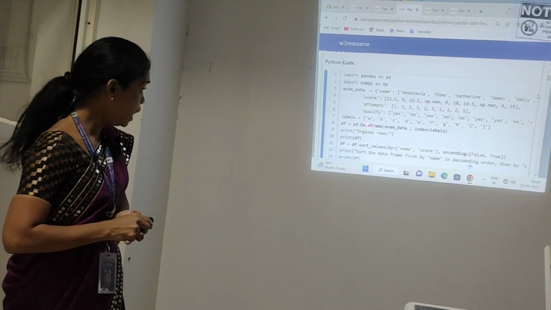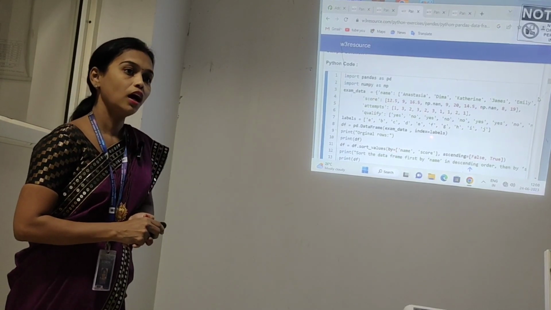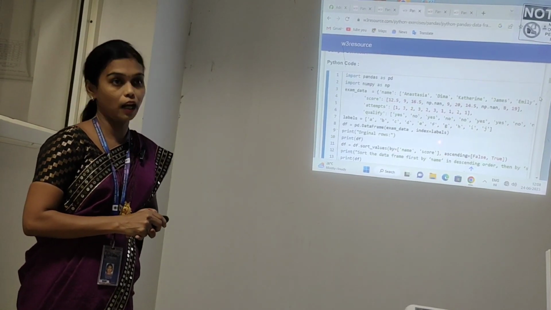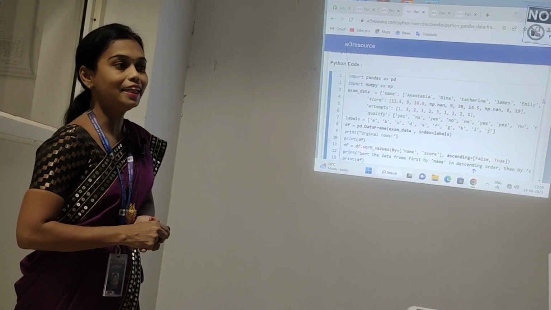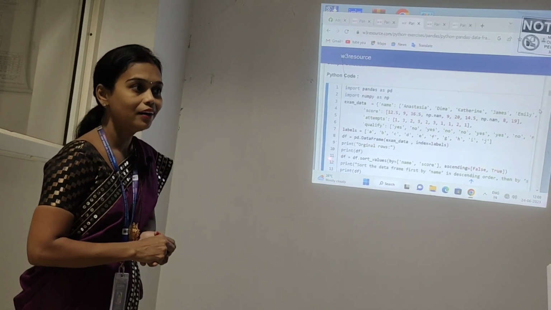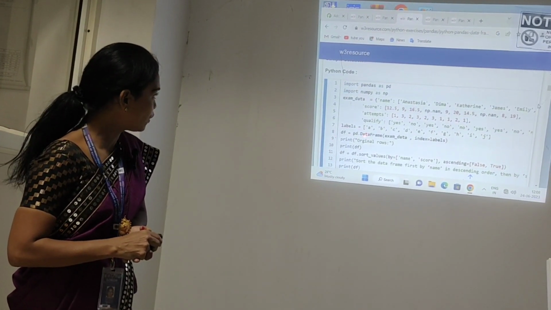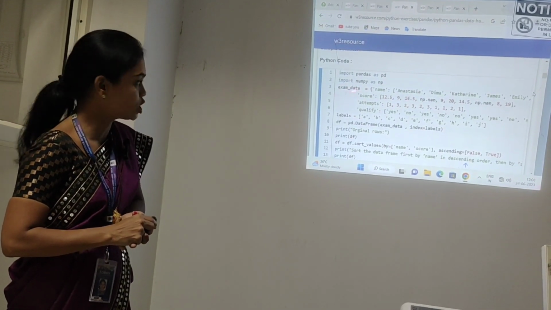After that, I will create the data frame. What do you mean by creation of data frame? I will make a table. Creating a data frame means I will create the table by using the syntax pd.DataFrame. What's the syntax to create a data frame? pd.DataFrame. In the pd.DataFrame, I will feed the input by using the variable exam_data.